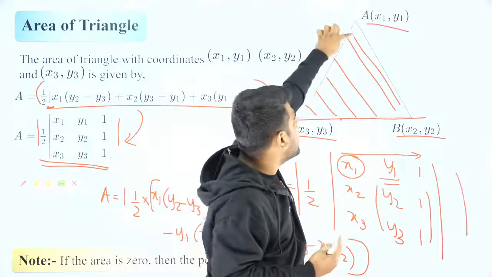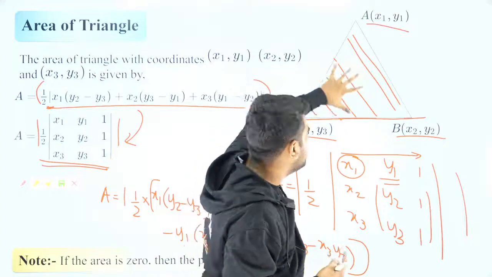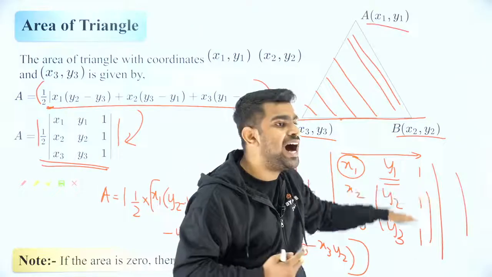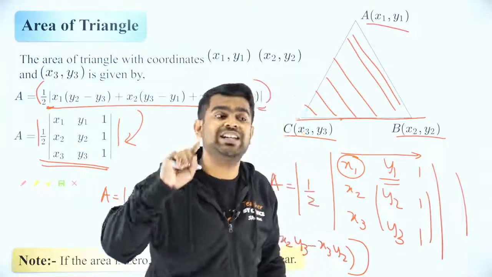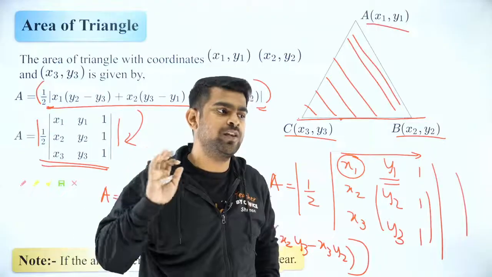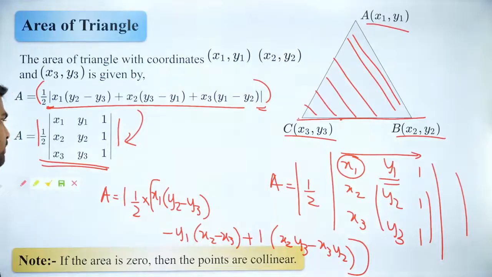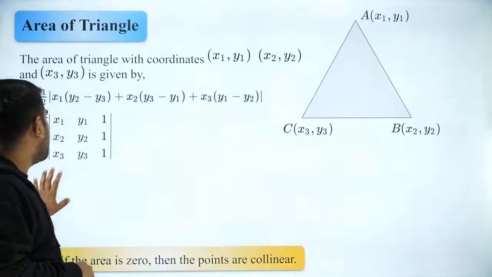But if the area is 0, that means there is no shaded region. That means A lies on BC. That means ABC are on the same straight line, which is collinear. Got it? Did you guys understand it now? Everybody? All of you clear with it? So that is how you do it.